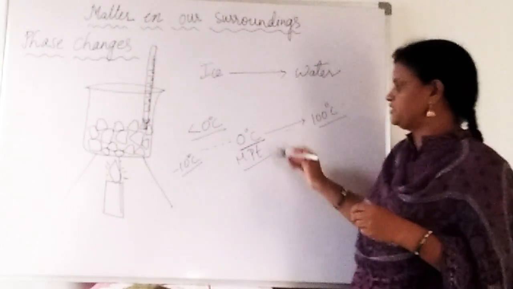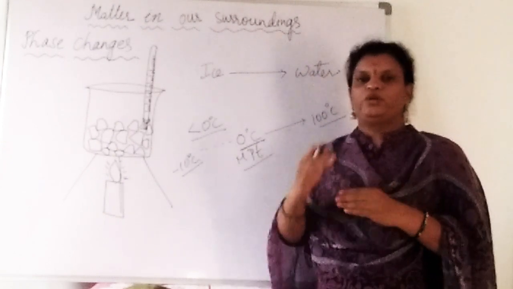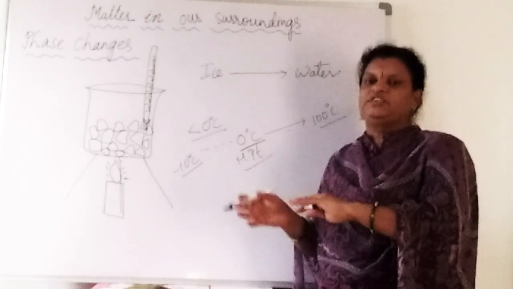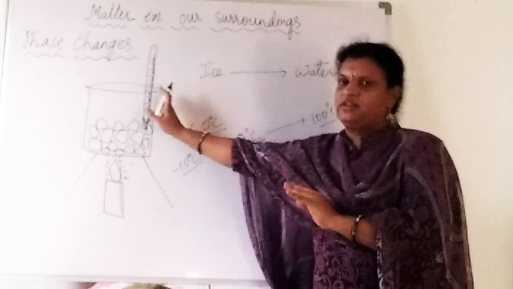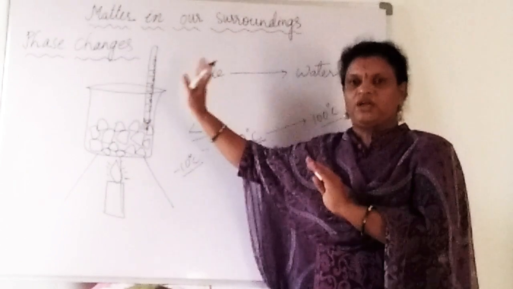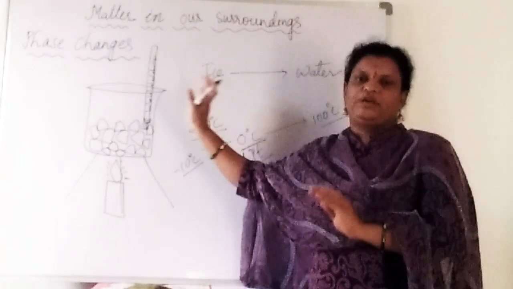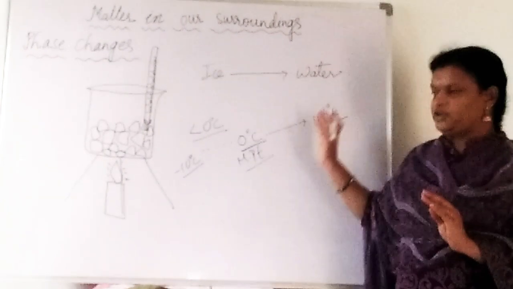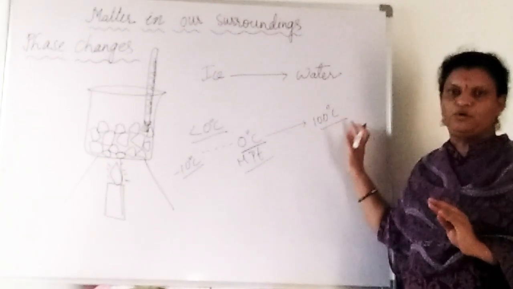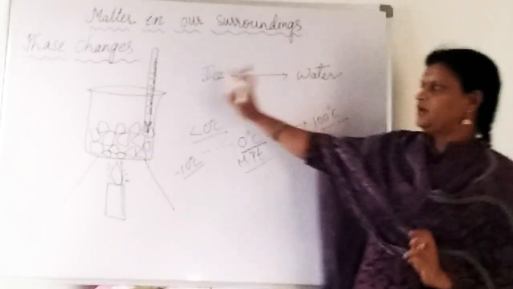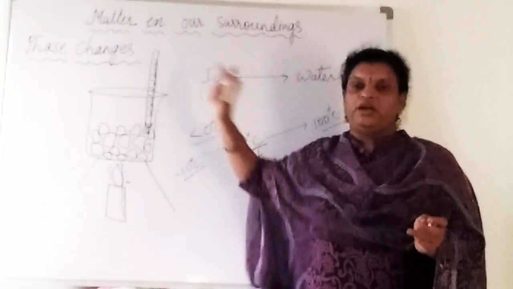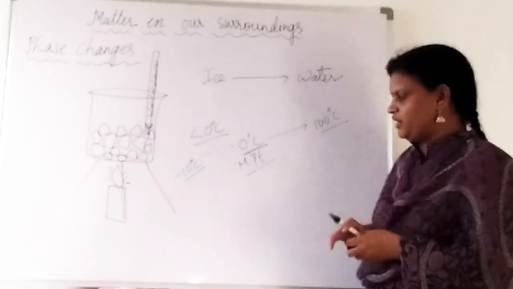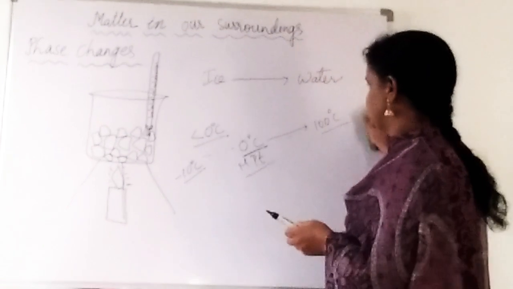What is the reason for this? Because at 0 degrees Celsius only, slowly the solid starts to convert into liquid. So till all the solid converts into liquid, the temperature remains there in the laboratory thermometer we have taken. We can observe that the temperature will be noted as 0 degrees Celsius only. Then after all the ice is converted into water, slowly the temperature will increase up to 100 degrees Celsius. There again the thermometer will show 100 degrees Celsius only till all the water converts into vapor. So we'll see what is the reason for this.